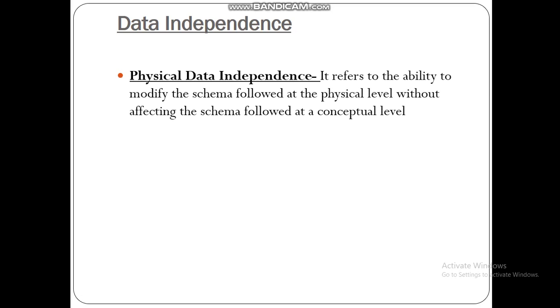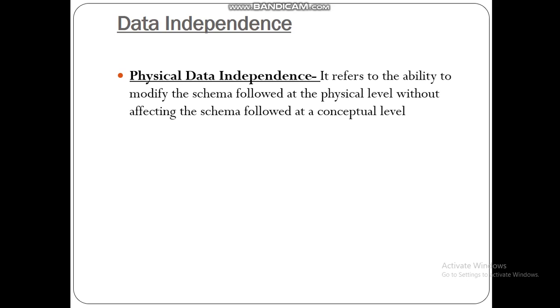The first is physical data independence. What is physical data independence? It refers to the ability to modify the schema followed at the physical level without affecting the schema followed at the conceptual level. That is, the application programs remain the same even though the schema at the physical level gets modified.